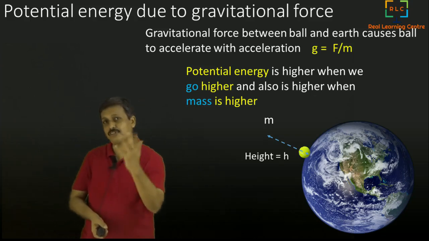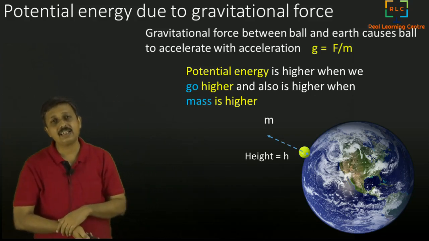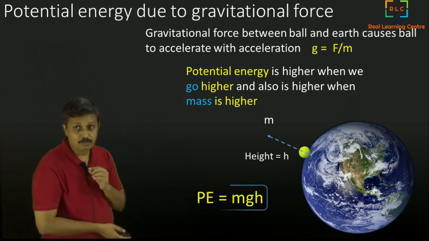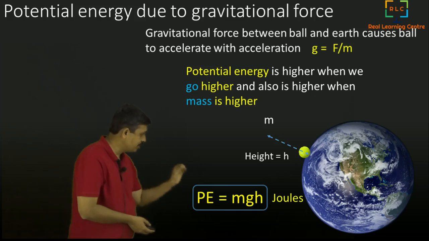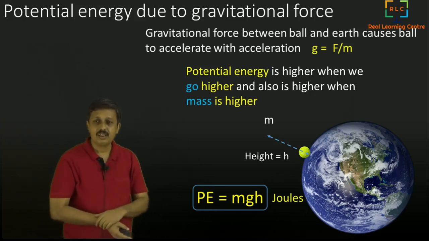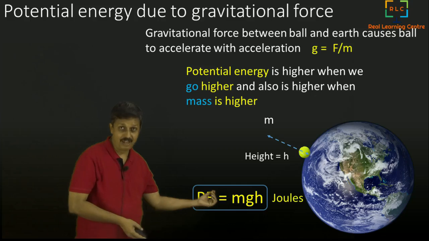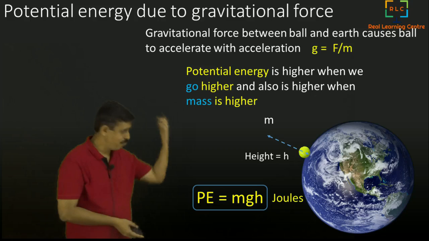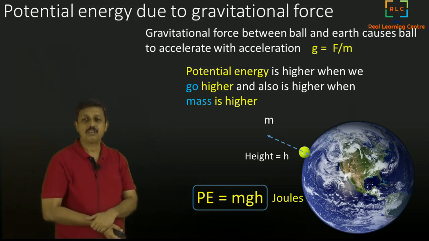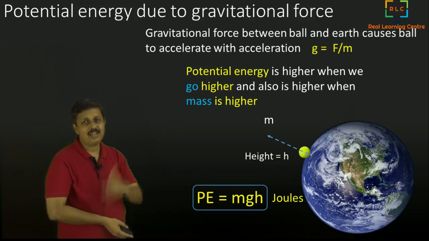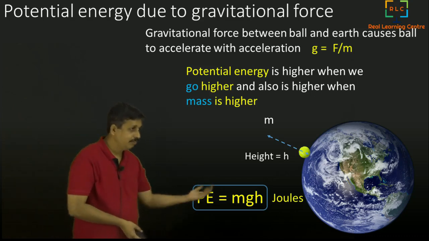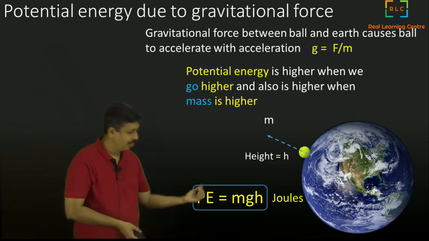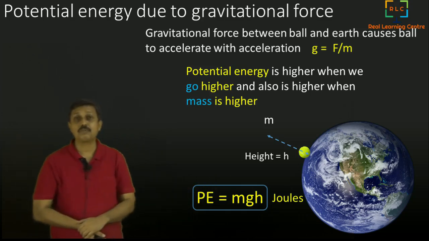So in summary, potential energy is given by the formula PE equal to mgh, which means mg, mass into acceleration due to gravity, together is called force. This is a force which is getting pulled, m into g. F is equal to ma, that is the force. We even call mg weight. Weight is a force, into the height. That gives us the potential energy.